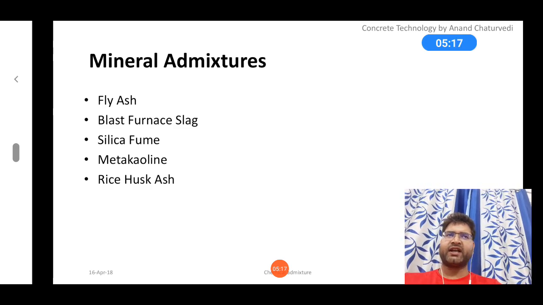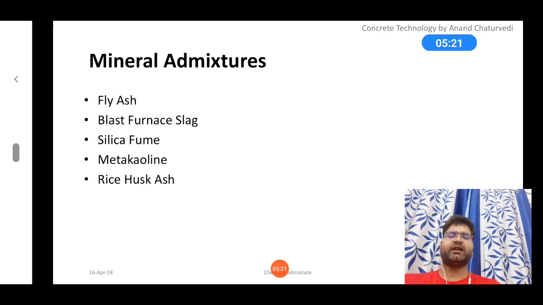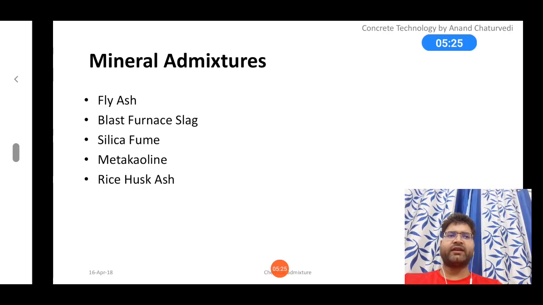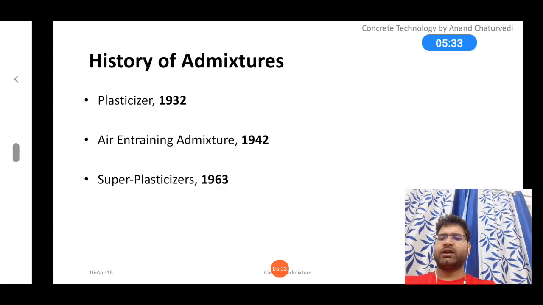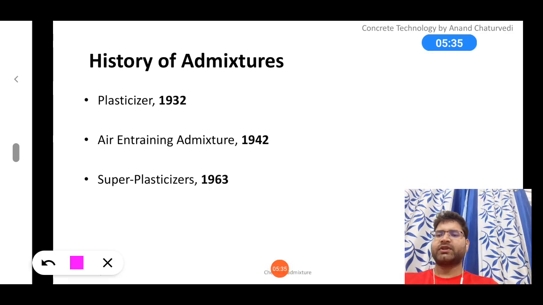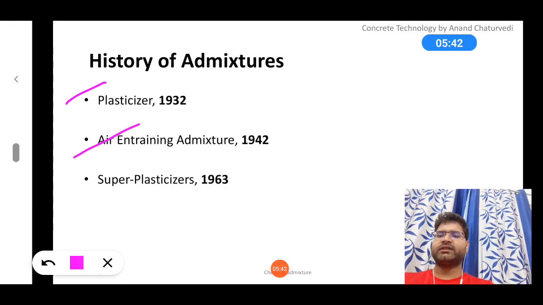These are pozzolanic materials. We have already discussed what pozzolana is, what a pozzolanic material is, and the theory behind the pozzolanic reactions and normal chemical reactions in the hydration process of cement. These are a few timelines: plasticizers we started to use from 1932, air entraining admixtures 1942.